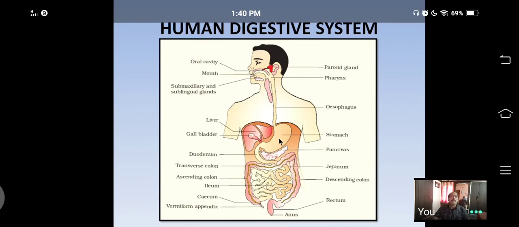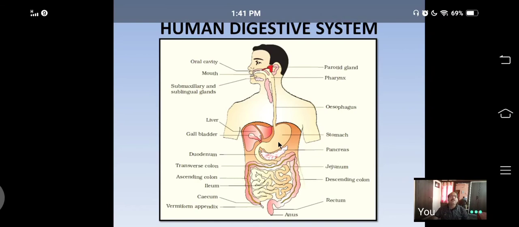In a stomach, food like proteins and fats will digest. Another type of cells present in the gastric glands are parietal cells. They secrete hydrochloric acid, HCl. That HCl makes the food acidic.